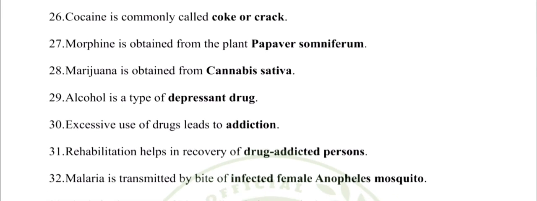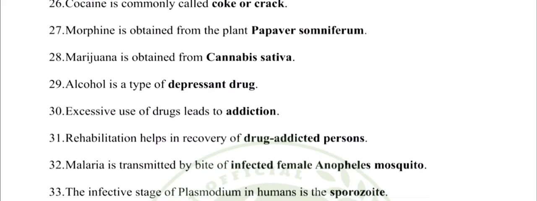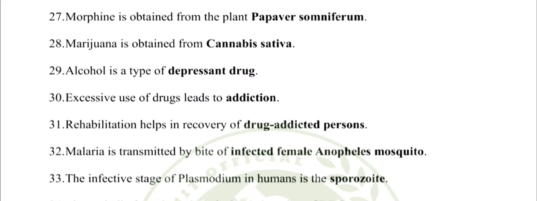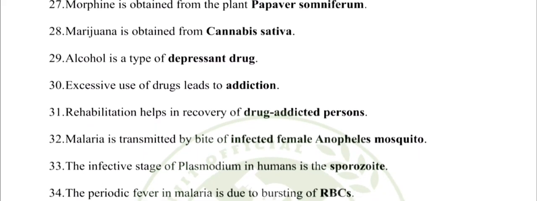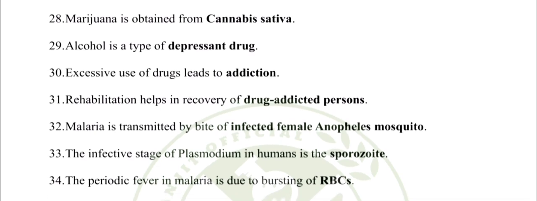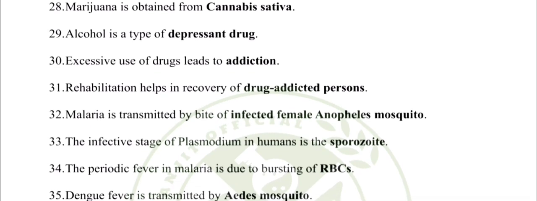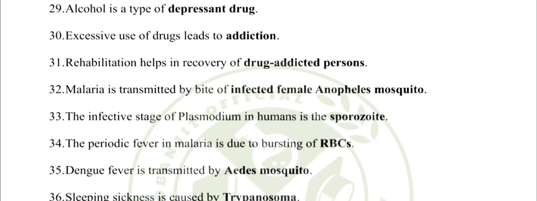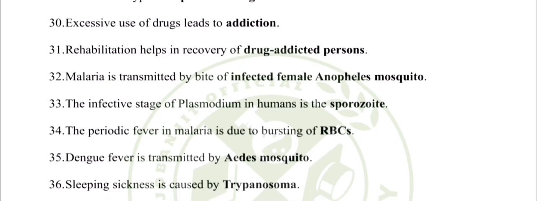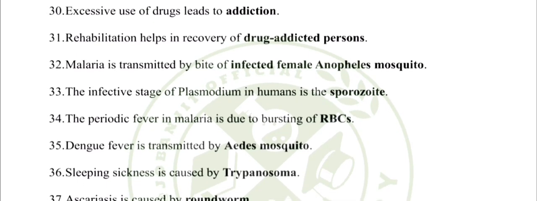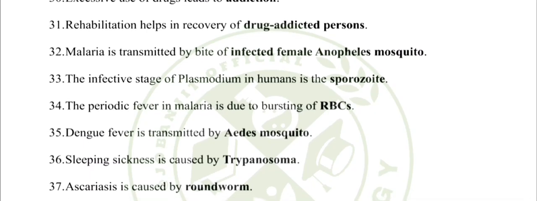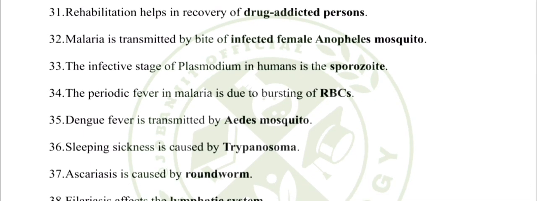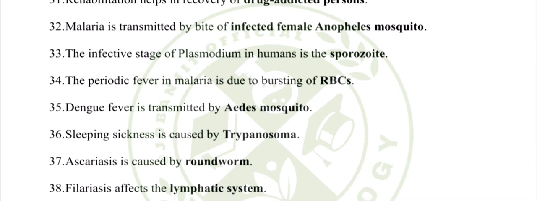29. Alcohol is a type of depressant drug. 30. Excessive use of drugs leads to addiction. 31. Rehabilitation helps in recovery of drug-addicted persons. 32. Malaria is transmitted by bite of infected female Anopheles mosquito. 33. The infective stage of Plasmodium in humans is the sporozoite. 34. The periodic fever in malaria is due to bursting of RBCs.